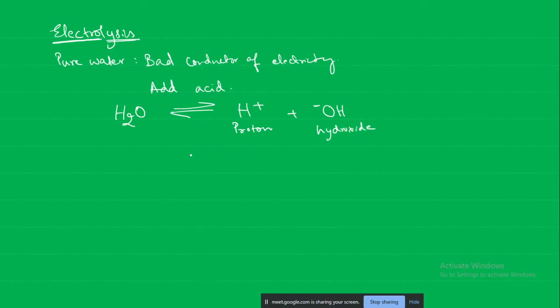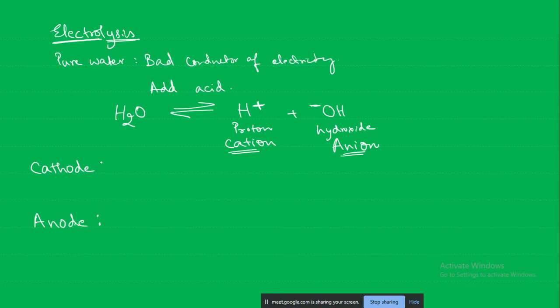So what is going to happen? The positively charged ions are known as what kind of ion? Cation. And this negative charge is known as the anion. Now if we look at the reaction, what is going to take place at the cathode and anode?